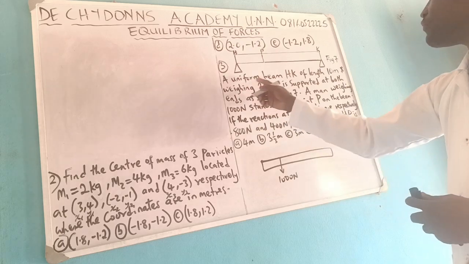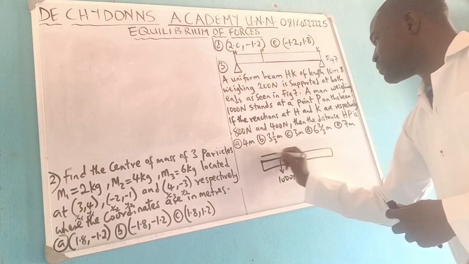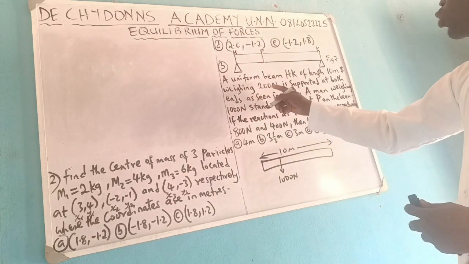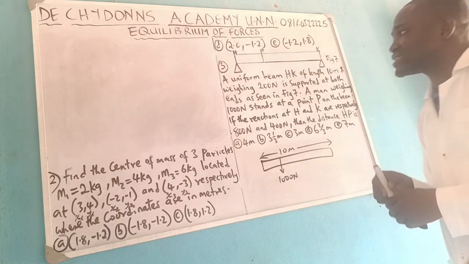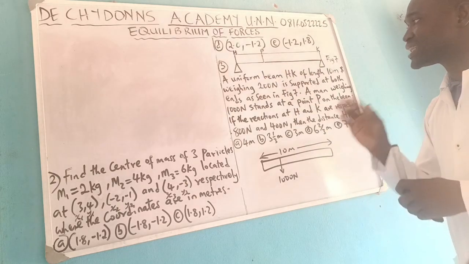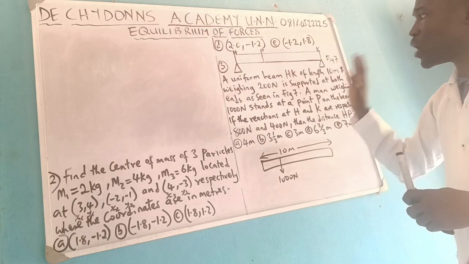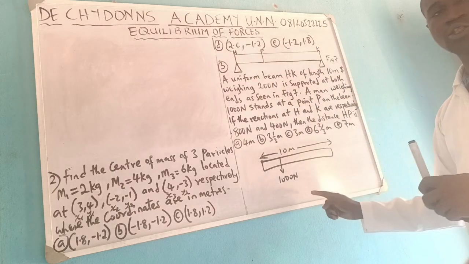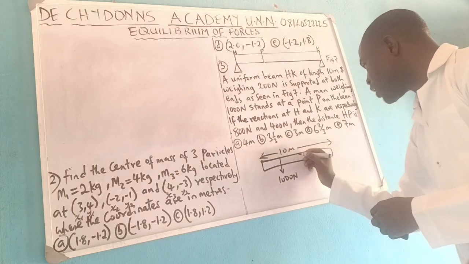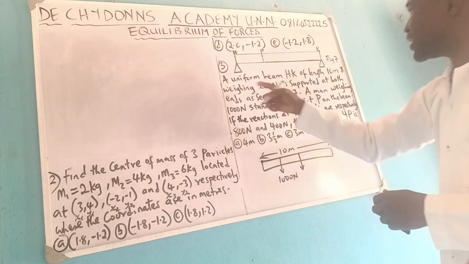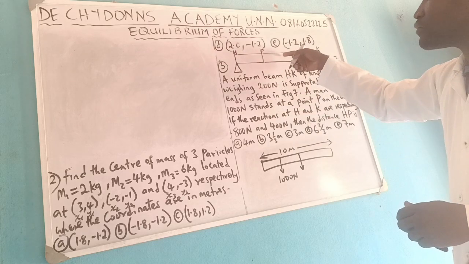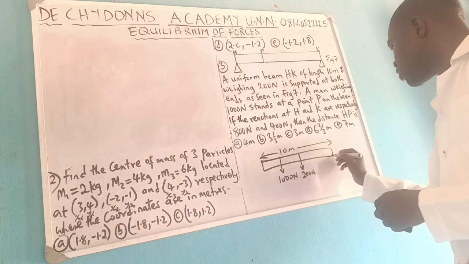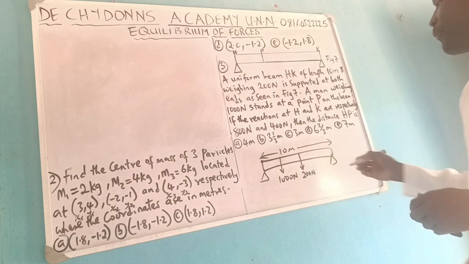And they said a uniform beam HK of length 10 meter. It means that the total length here is 10 meter. And weighing 200 Newton. Now, you need to know that there is what we call the center of gravity. The center of gravity is the point at which the weight of a body acts. For a uniform meter rule, the center of gravity acts at the midpoint of it. That means the midpoint of this is at 5. It means that the weight of this beam, 200 Newton, will be acting at the midpoint. And so they said here is the pivot or support.